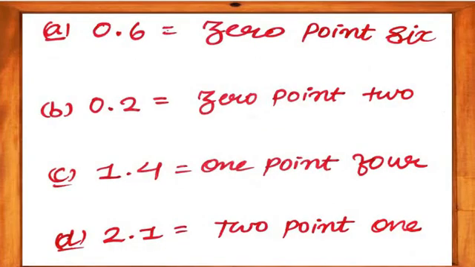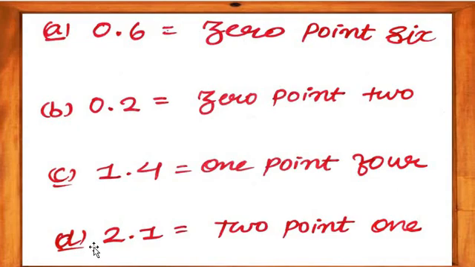Write in words. So see how we write, my dear students, 0.6. How do we write 0.6? We have to write it in words, not in figures as given. So for A, 0.6; then after B, 0.2; then question C, 1.4, we have to spell out.